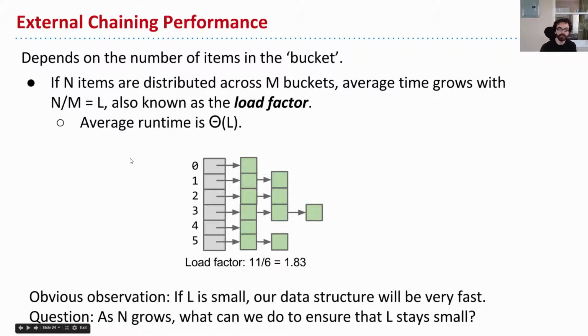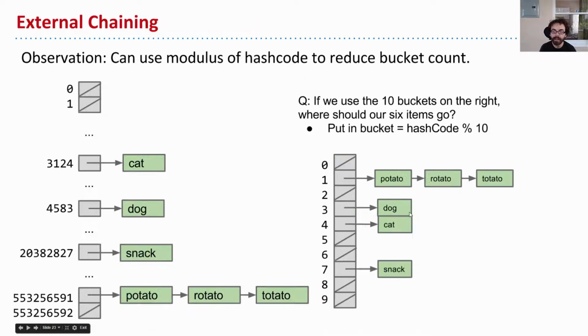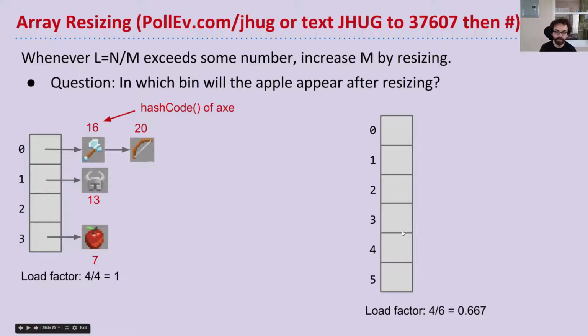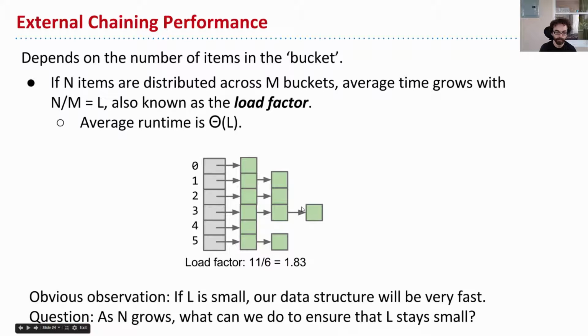If we start thinking about not the worst case runtime, but the average runtime, we can say the runtime of accessing something in this data structure should be big theta of L. And I'll make the obvious observation that as long as L is small, then our data structure should be really fast, assuming we have things nicely spread out. Yes, technically the runtime is going to be related to the length of the list, but if our lists are all short, that's fine.